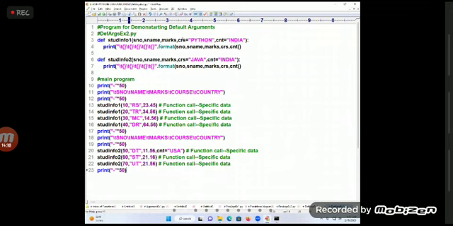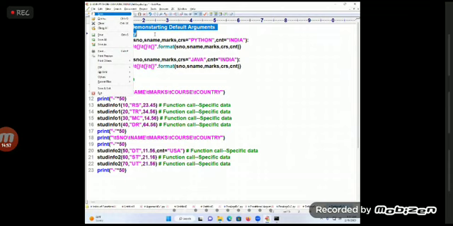Keep it as a default argument once, so that it can be used for all the function calls, and you are reducing the transferring time of the data. Understand this point? Right. One more small example I want to give. Look at students, I'll go for one more example.